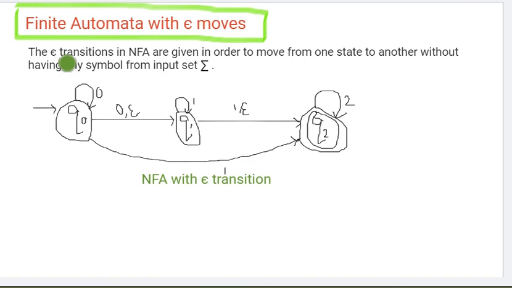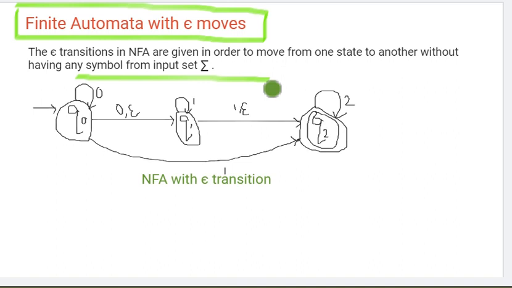Okay, so what is finite automata with epsilon movements? Epsilon, as I just said, is the empty string, a string with 0 symbols. So an epsilon transition in an NFA is given in order to move from one state to another state without having any symbol from the input set. You are not having any input, but still you want the machine to move from one state to another state, then this is very handy. This is one of the advantages which makes NFA flexible also.